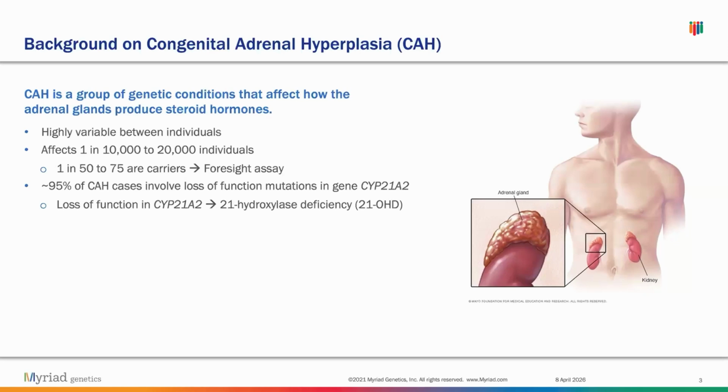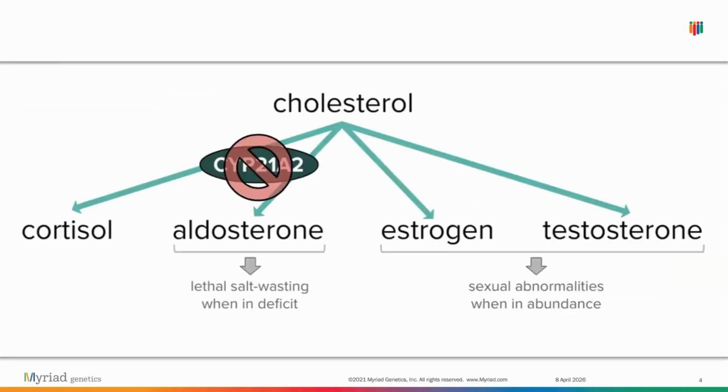So if we see this slide, again, CAH is super highly variable between individuals. This is a general sense of how CAH can affect an individual that has CAH. Basically, you can see there's a loss of function in the target gene that we're talking about here.